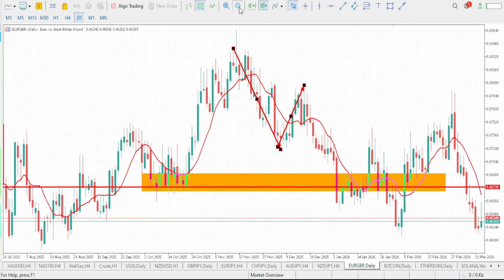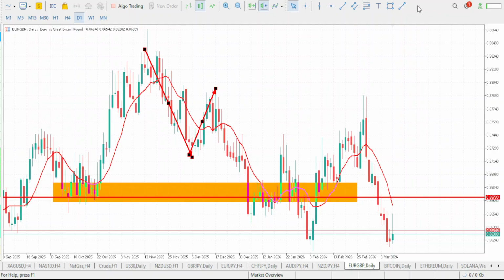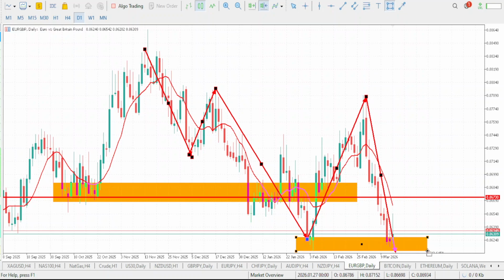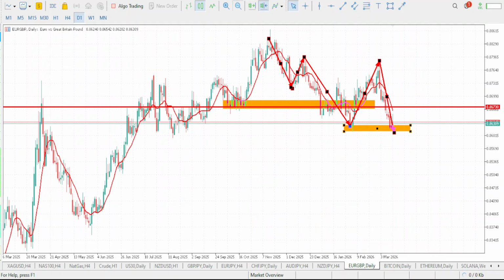Now let's go to our daily time frame. So this is it right here. Now this is also the impulsive move, which is a series of lower lows and lower highs. You can see it. Now here comes the corrective phase, and this is a series of higher highs and higher lows. Now we are currently on an impulsive move, which is at an equal low right here. So guess what the market will do? The market will continue that movement and completely break out to the downside. So this is to tell you that a bearish move is what we would expect for the week on EURGBP.